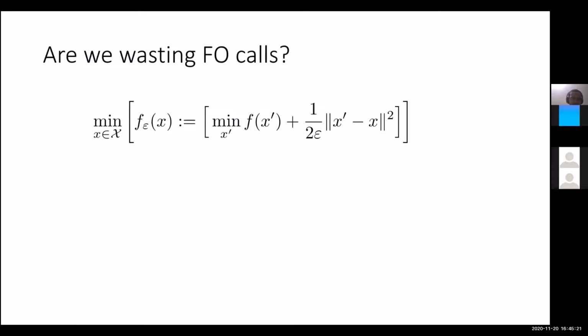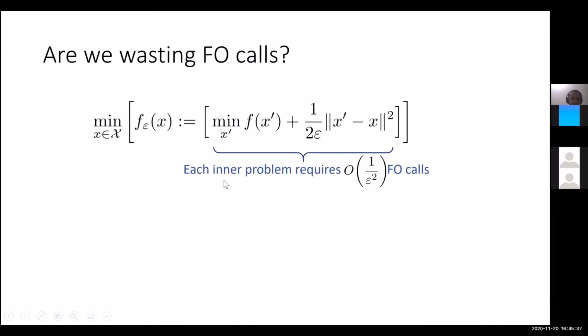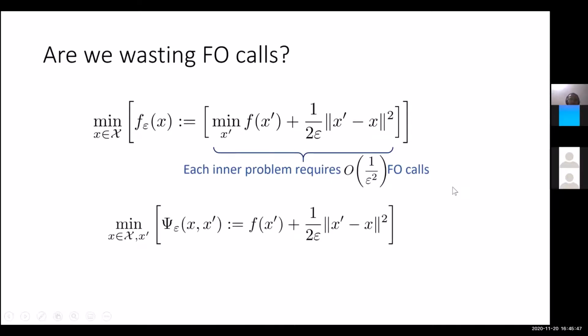And in order to do this, we take a deeper look at the function that we are trying to minimize, which is this f epsilon x, right? Which we have written as min over x prime of this thing. So this is just the full form of the Moreau envelope, right? Now, each inner minimization required 1 over epsilon square first order oracle calls, and this is the reason that the total number of first order oracle calls became 1 over epsilon cube, right? So in order to solve this better, we actually combine both of these minimizations over x and x prime and write this joint optimization problem.